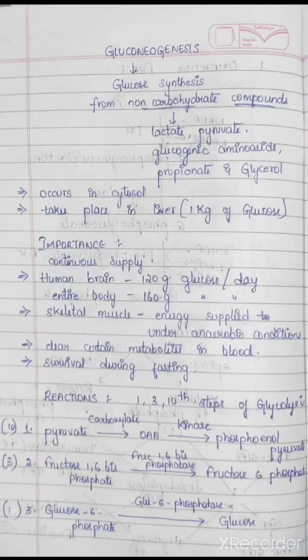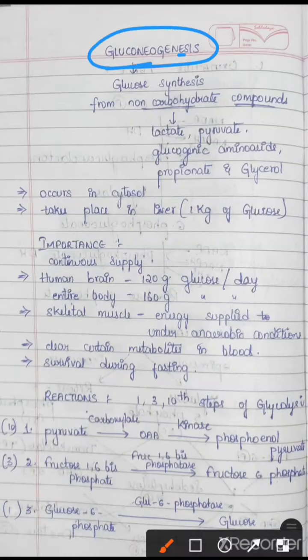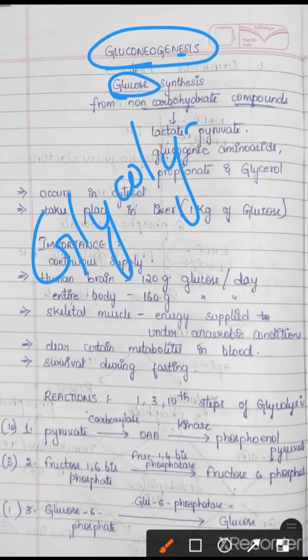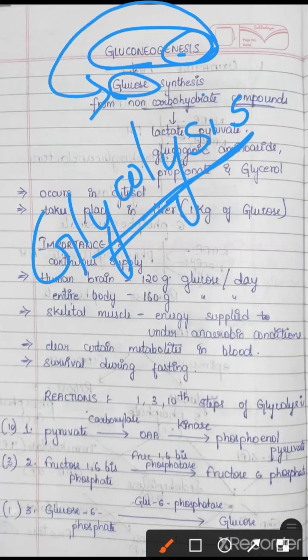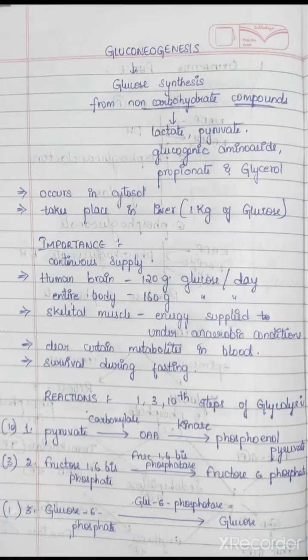Gluconeogenesis, the term indicates glucose synthesis. In this process, glucose synthesis takes place, whereas in the glycolysis process, lysis takes place. Glucose will be broken down in the glycolysis process. Here gluconeogenesis indicates the synthesis of glucose. This glucose is synthesized from non-carbohydrate compounds.